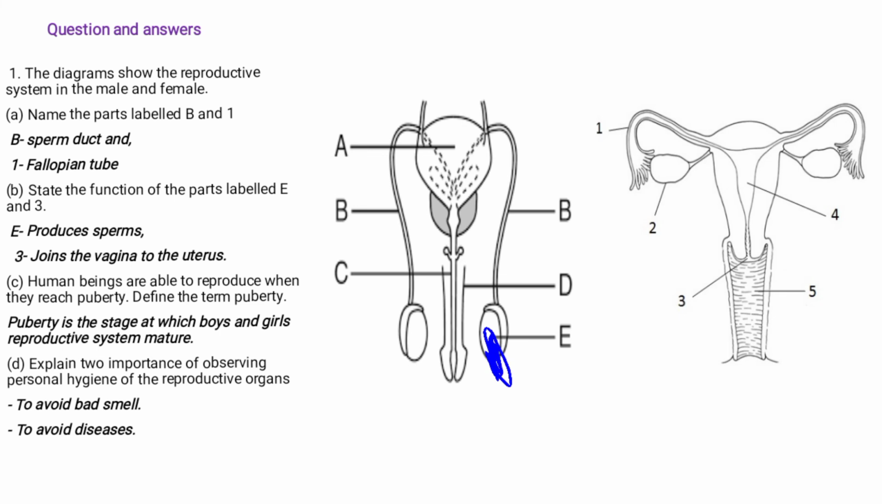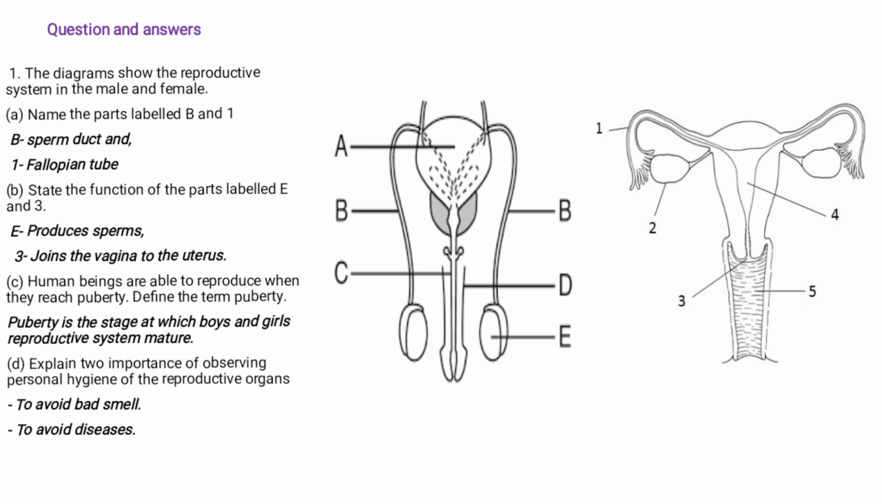Then we've got 3 somewhere here after the vagina. This part is called the vagina, and this part is called the cervix. So what is the function of the cervix? It is to join the vagina to the uterus. It joins the vagina and the uterus. Okay.